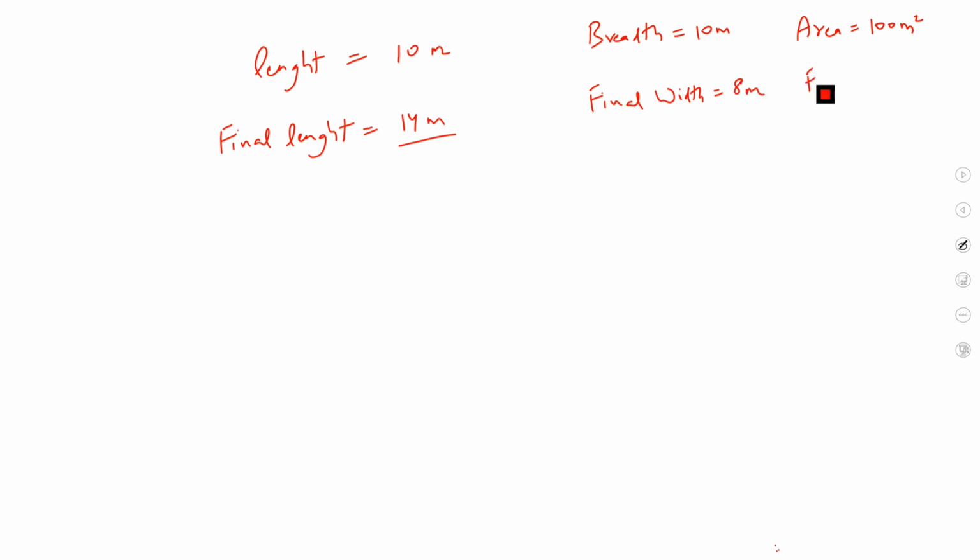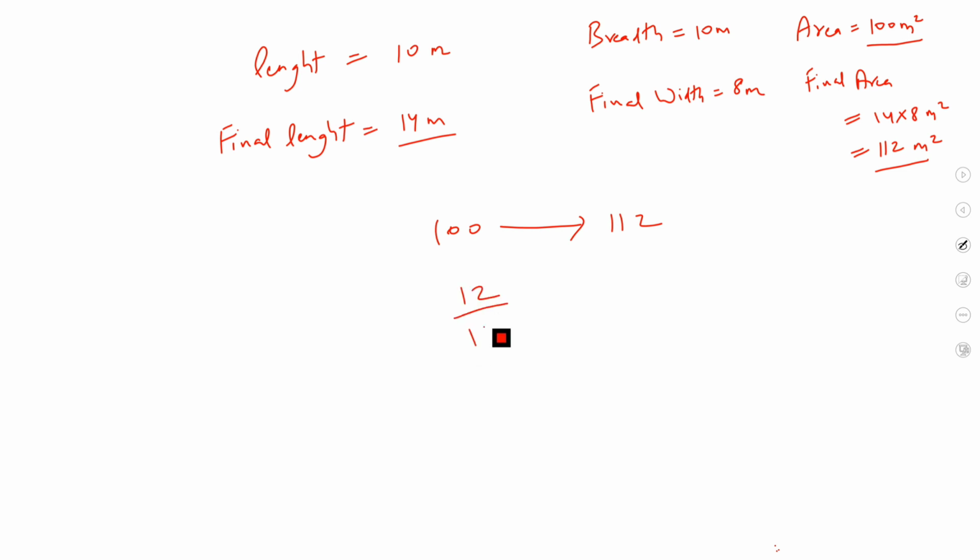So the final area would be 14 into 8 meter square, which is nothing but 112 meter square. So if you see, the area has gone from 100 to 112. So the percentage change: the difference is 12.